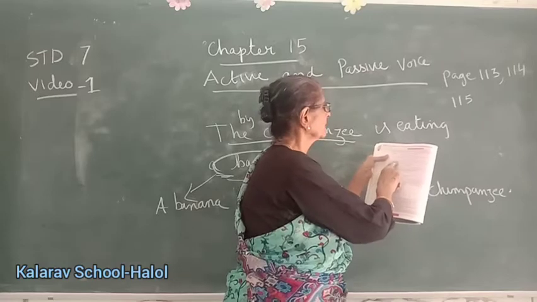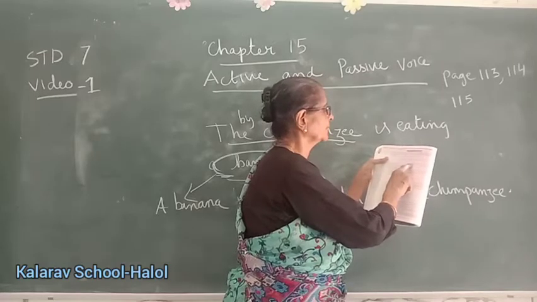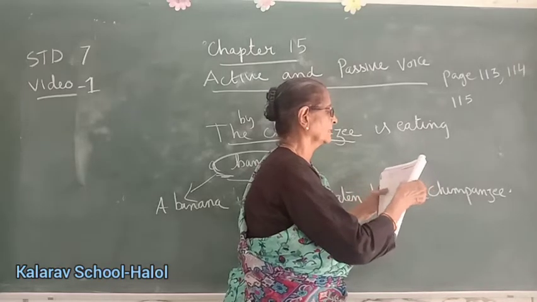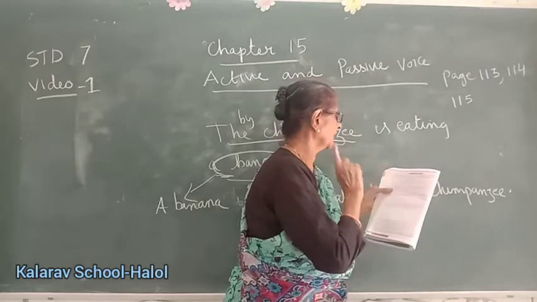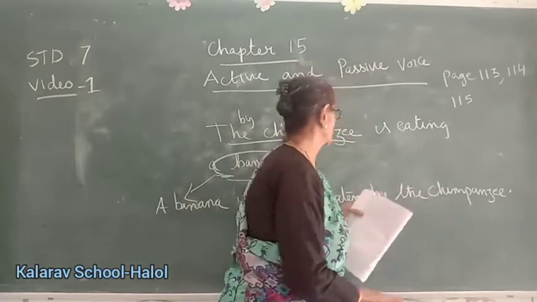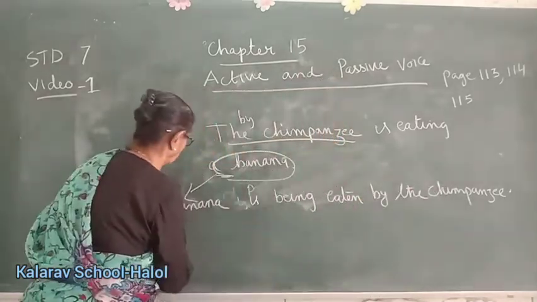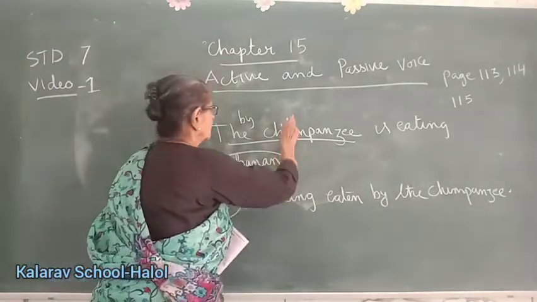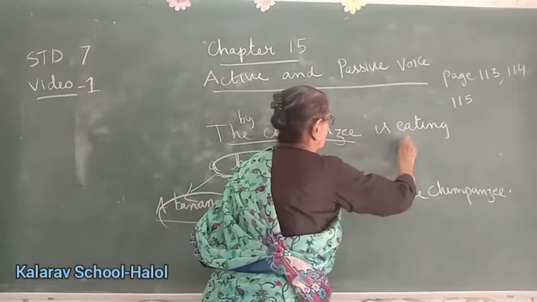See, the active subject in sentence A, the chimpanzee, has become the passive subject in sentence B. The object in the active voice, a banana, has become the subject in the passive voice. Here it has become subject. Yeah? This was subject, this was object.